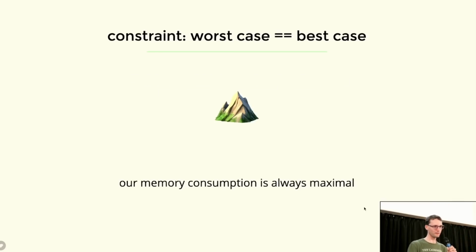An interesting observation here is that now our memory consumption is always maximal. We're going to use all that memory, right? When you mmap, it's not really allocated. It's just there in the administration, but only when you really touch that page does it become yours. But we're going to touch all of these pages eventually, and so we're always going to be at high memory usage. But that's fine because we paid for that memory, so we may as well use it.